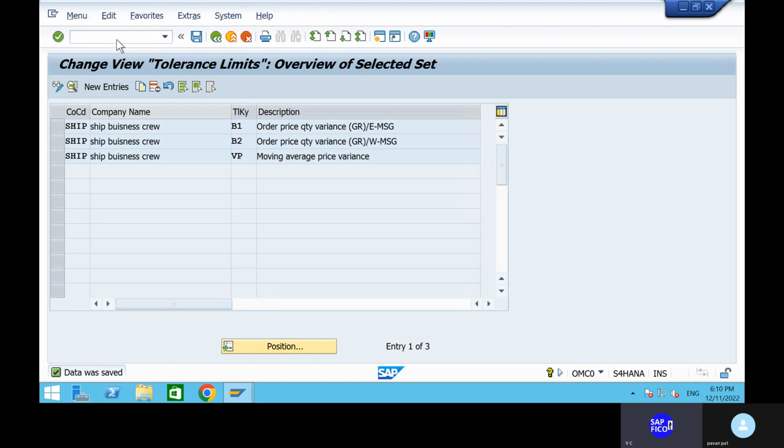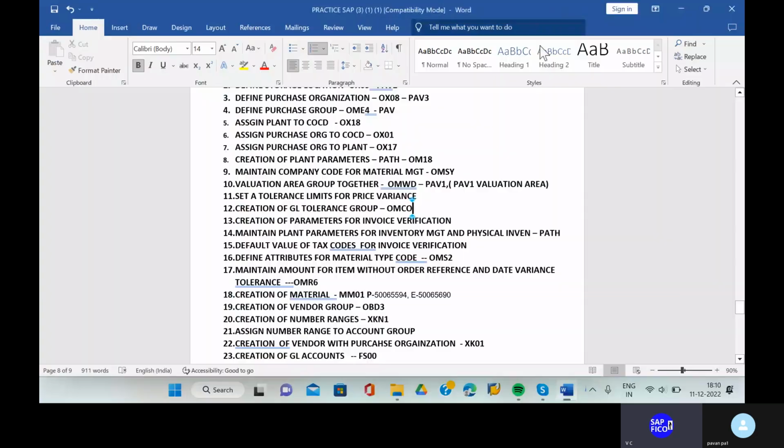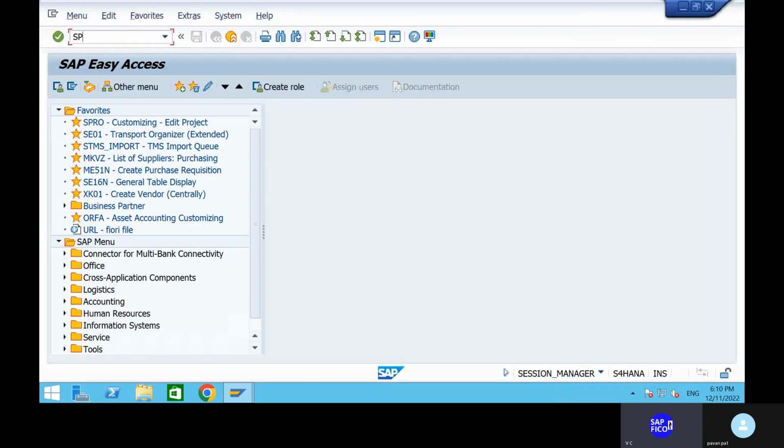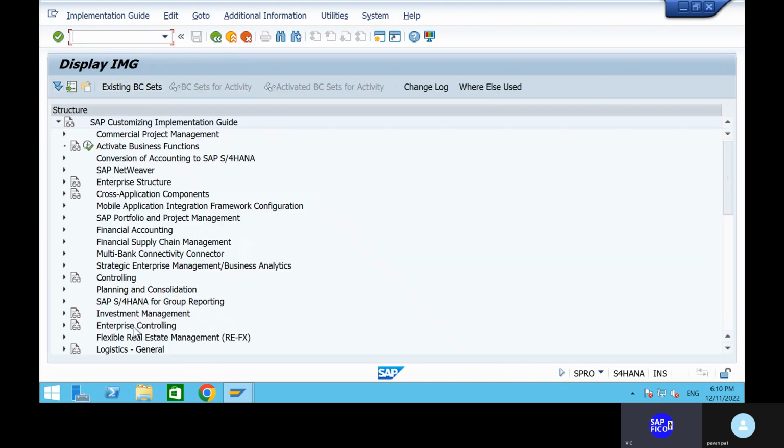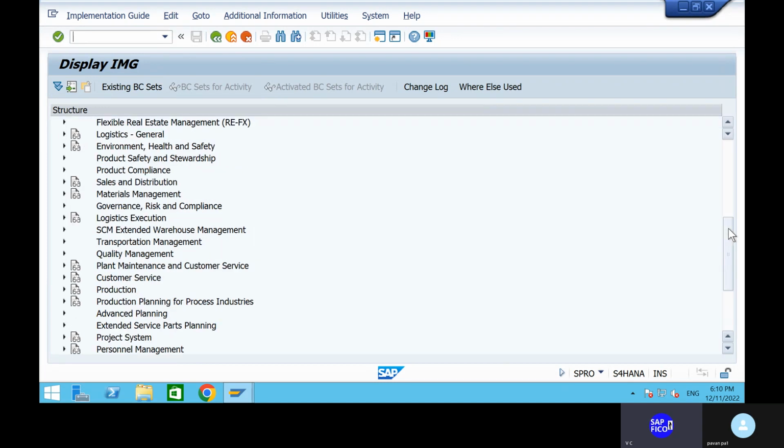Then what is the next configuration that we have for the FI to MM integrations and all? Creation of parameters for invoice verification. Whatever the invoice receipts and all, goods receipt and all, we have to give the invoice verification, right? Can you go to the SAP reference IMG and material management? Material management.